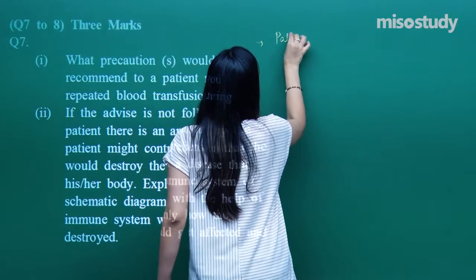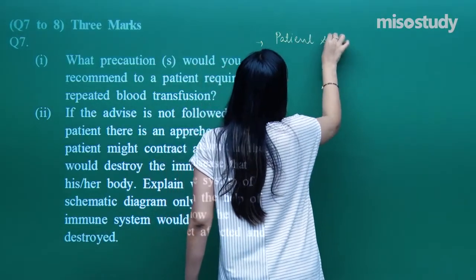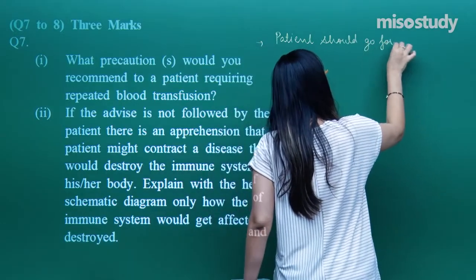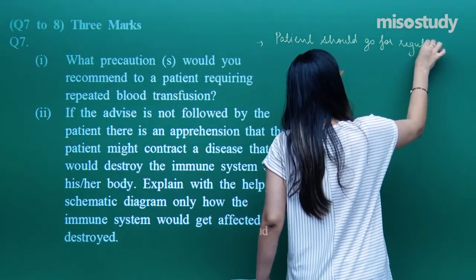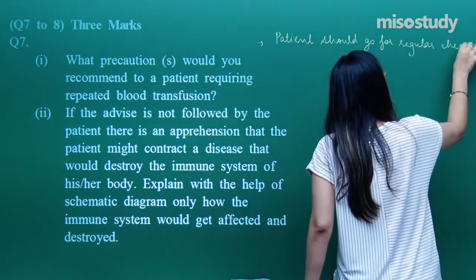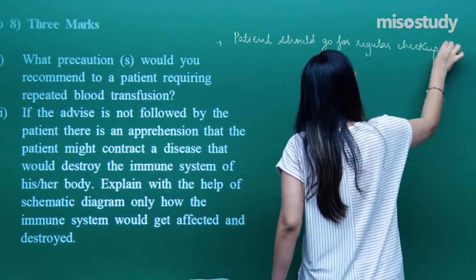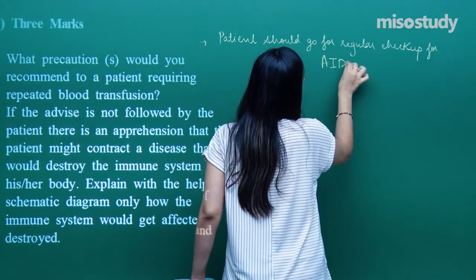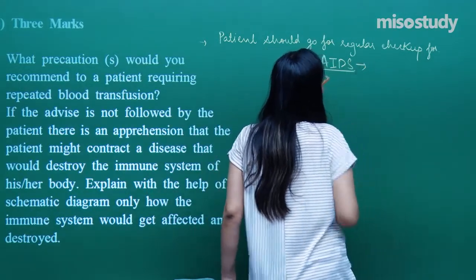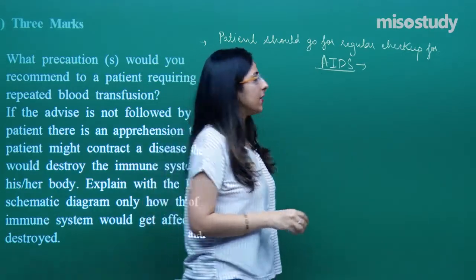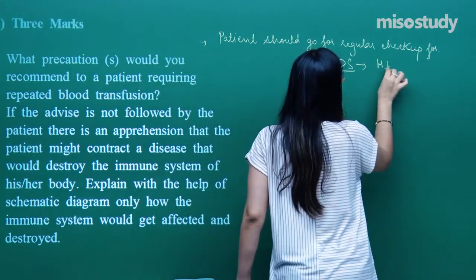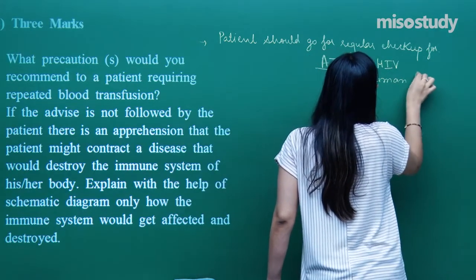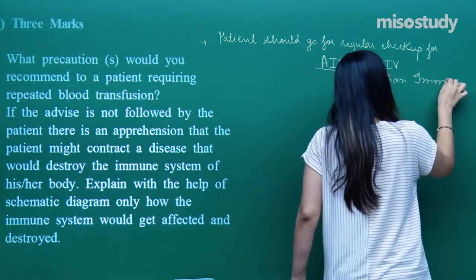Patients should go for regular checkups for AIDS, acquired immunodeficiency syndrome. What is the causative agent of AIDS? That is HIV, the human immunodeficiency virus.